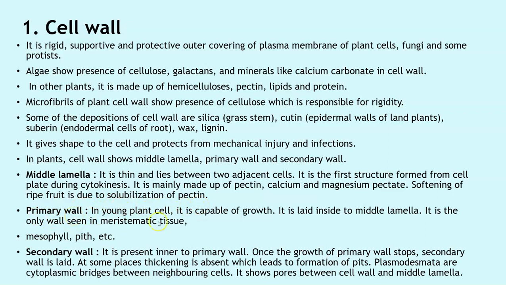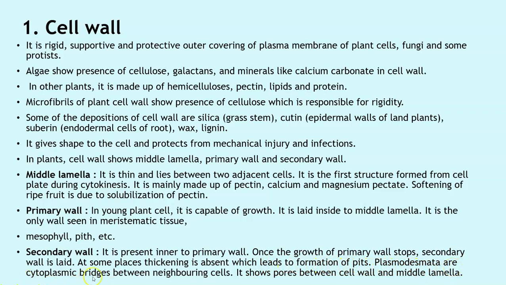Then we have the primary wall. In young plant cells, it is capable of growth. It is laid inside the middle lamella. It is the only wall seen in meristematic tissues, mesophyll, etc. Then we have the secondary wall. It is present inner to the primary wall. Once the growth of the primary wall stops, the secondary wall is laid. At some places, thickening is absent, which leads to the formation of pits.